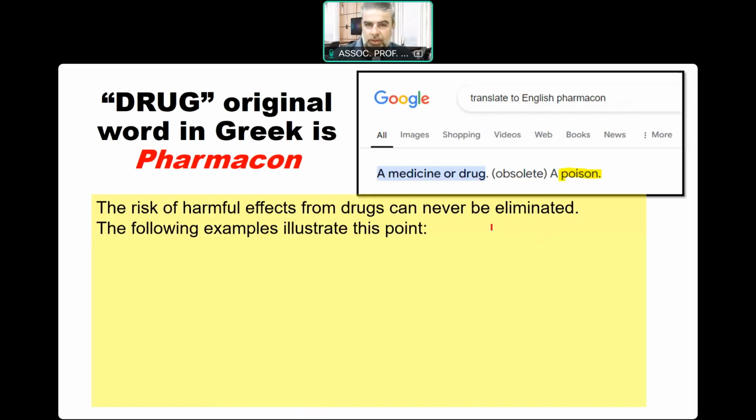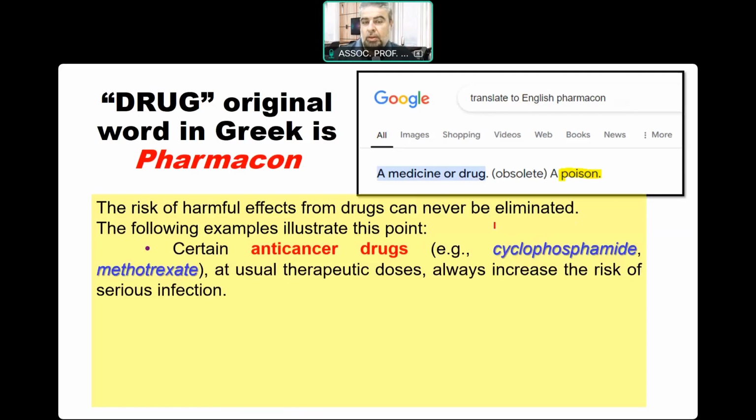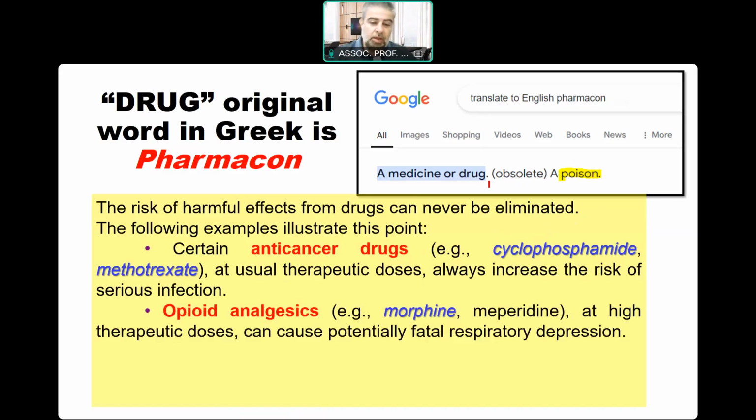These are a few examples that I'm going to share with you about the drug being beneficial and also harmful, the pharmakon. Cyclophosphamide and methotrexate are anti-cancer drugs. Very beneficial, very strong, very potent cytotoxic agents for killing cancer cells. At the same time, they are not free from the immunosuppressive effect on the bone marrow, rendering the patient at high risk of serious life-threatening infection.